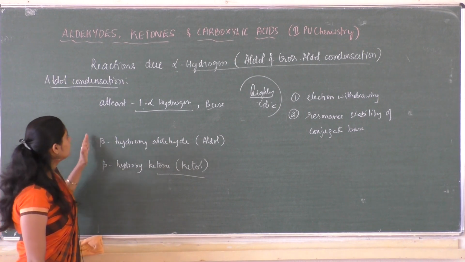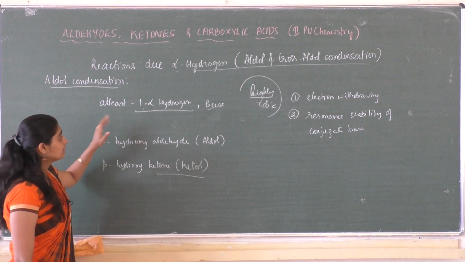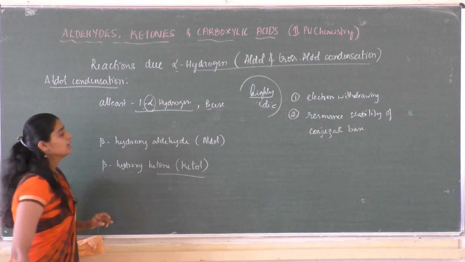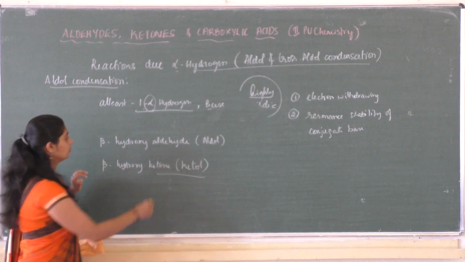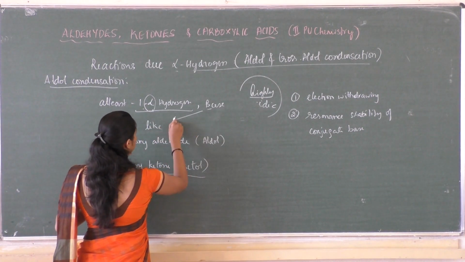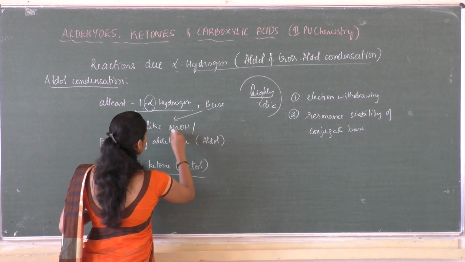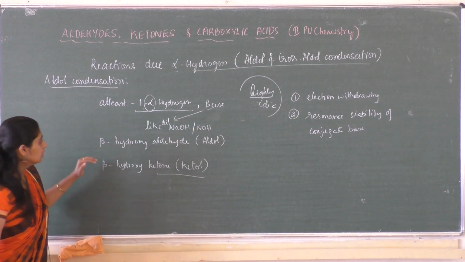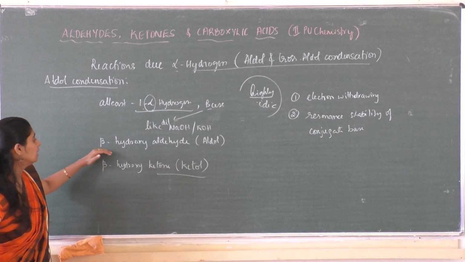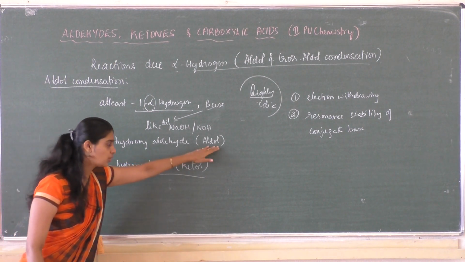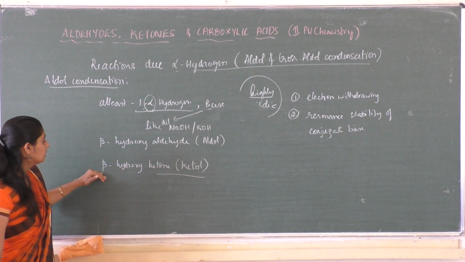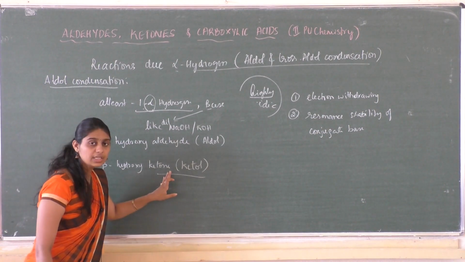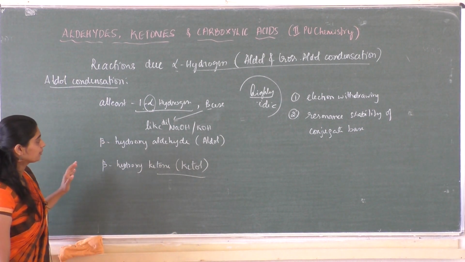So when aldehydes and ketones which consist of at least one alpha hydrogen atom are reacted with a base like NaOH, dilute NaOH or KOH, the product that is obtained is beta hydroxy aldehyde, which is also called aldol. And if you take ketone as a starting material, you will get beta hydroxy ketone, which is also called ketol as a product.